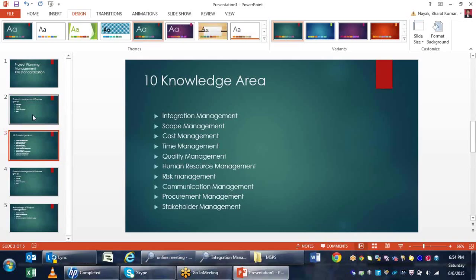Like that, we have a number of processes in scope management, such as create work breakdown structure. The work breakdown structure is nothing but dividing the whole project into small components, that is, the deliverables and the tasks or activities. As we know, the units of every project are the scope, and the tasks and activities. So basically, when I want to conduct a project, I have to divide the whole project into small components, and that is called a work breakdown structure.